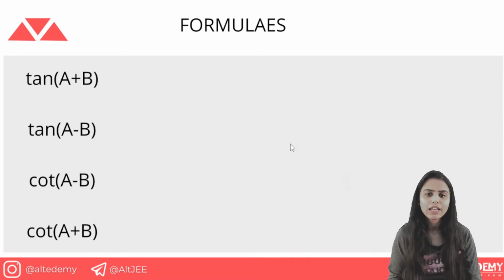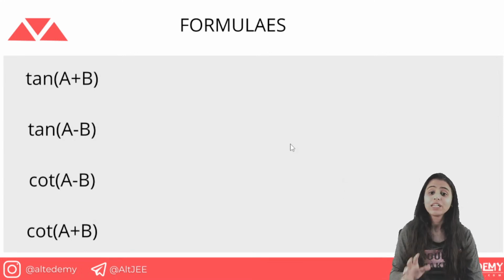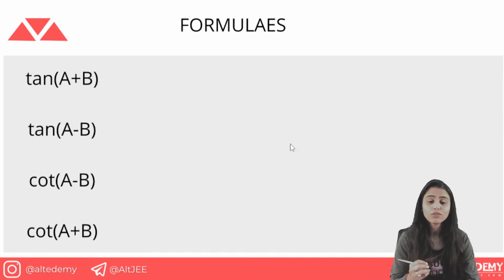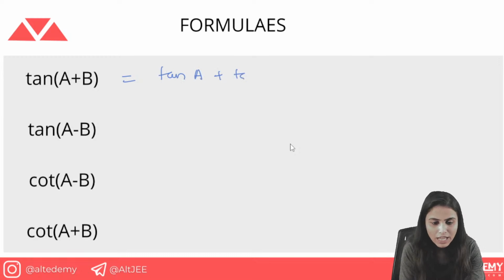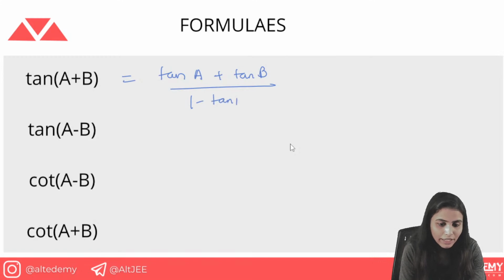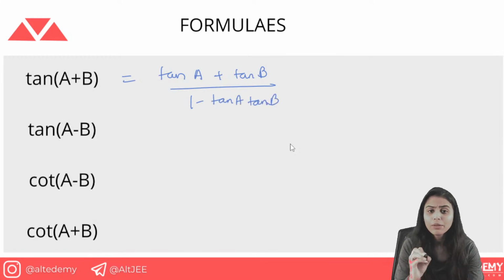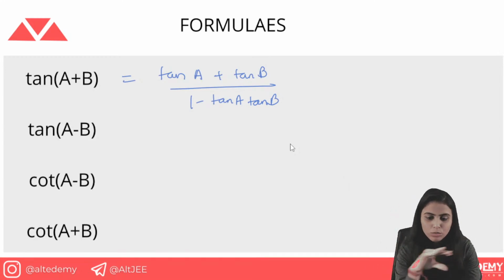It is very important to know the values very well, and know the formulas. Now talking about the tan(A plus B) formula, I know most of you must be knowing this: tan A plus tan B upon 1 minus tan A tan B. How will you remember this formula? Simple thing: if the numerator is using positive, then the denominator will use negative. So you have tan A plus tan B in the numerator, and here we will use negative. So tan A plus tan B upon 1 minus tan A tan B.